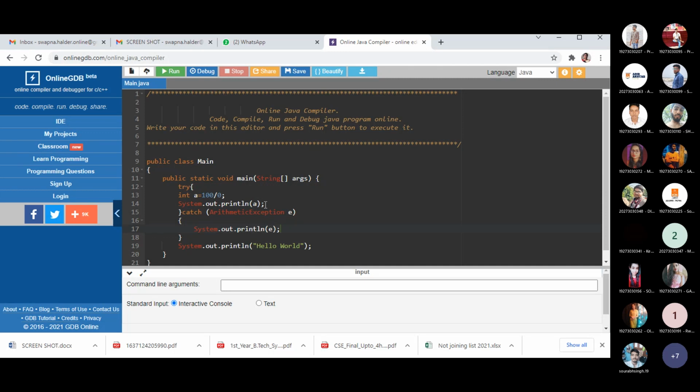If there is a set of correlated activities and you are coding that part, then you need to bring that set of instructions into a single unit, and that single unit must be incorporated within the try block. They are related, they are dependent. And if there is no correlation between these two modules or these two sets of instructions, then you don't need to write that statement inside the try block. Clear?